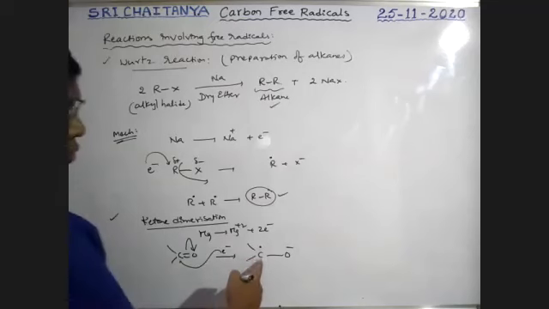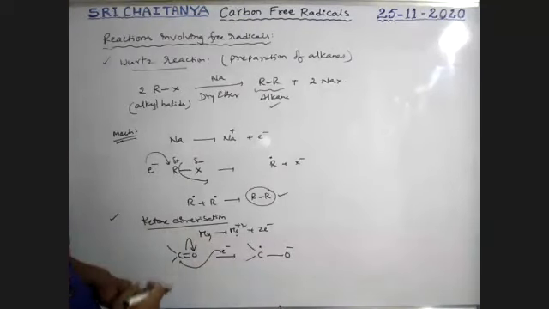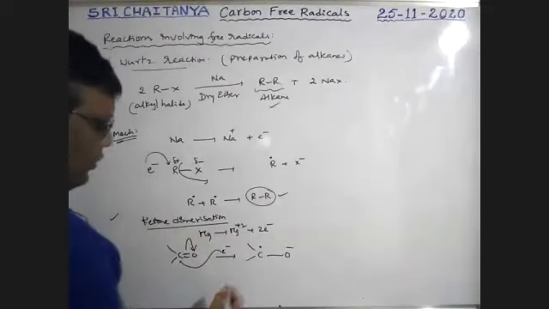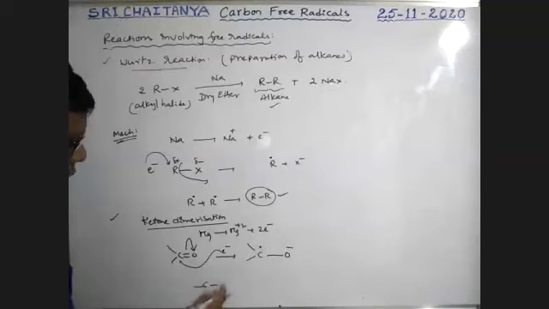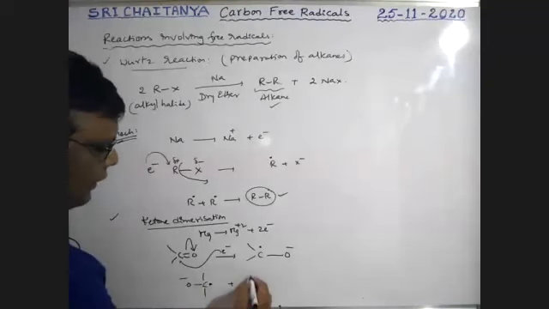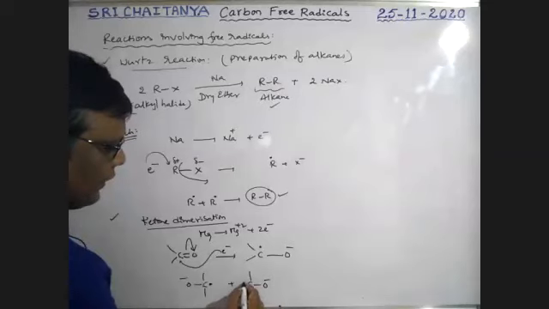Two such radicals combine with each other. See here. Carbon with 2 bonds, O minus and a carbon radical, plus another carbon with 2 bonds, O minus and a carbon radical.